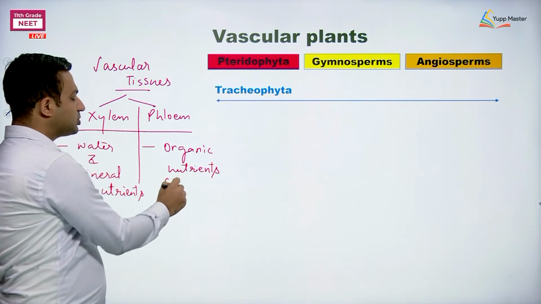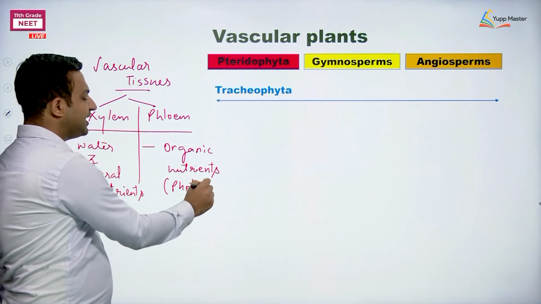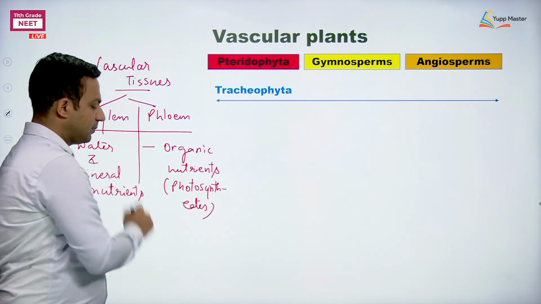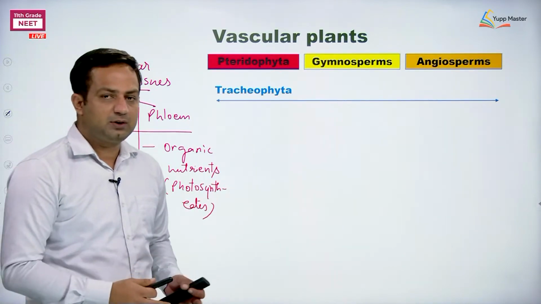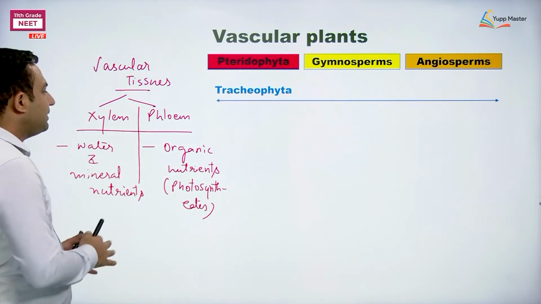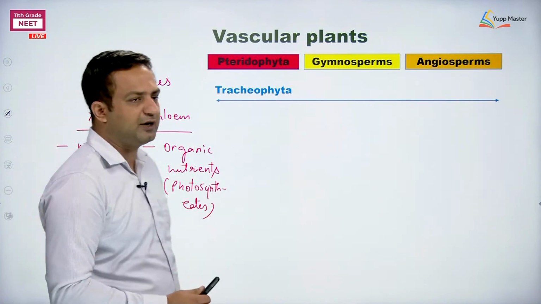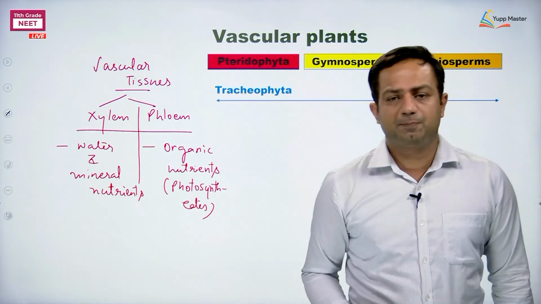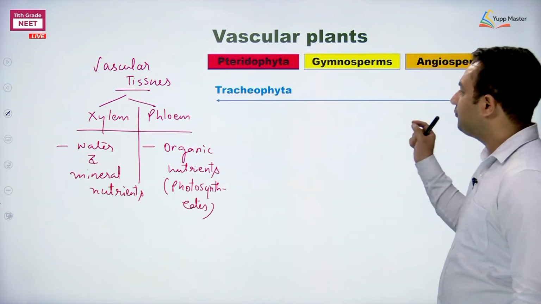That's why they are also called photosynthates. Be clear about this terminology. Xylem and phloem are present in Pteridophyta, gymnosperm and angiosperm, so these vascular plants are grouped as Tracheophyta.